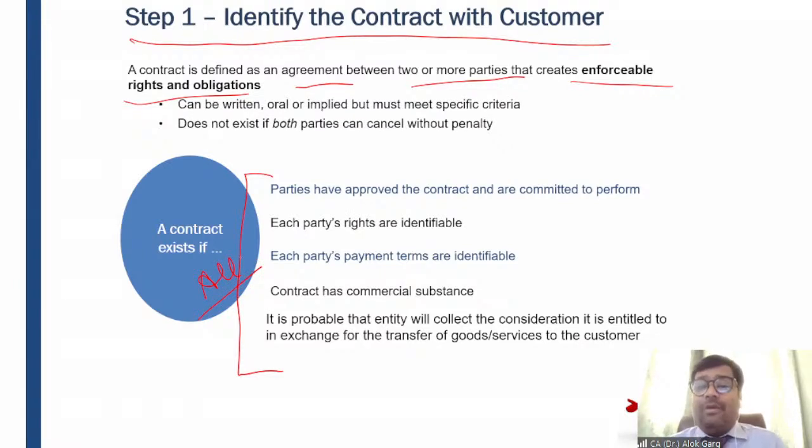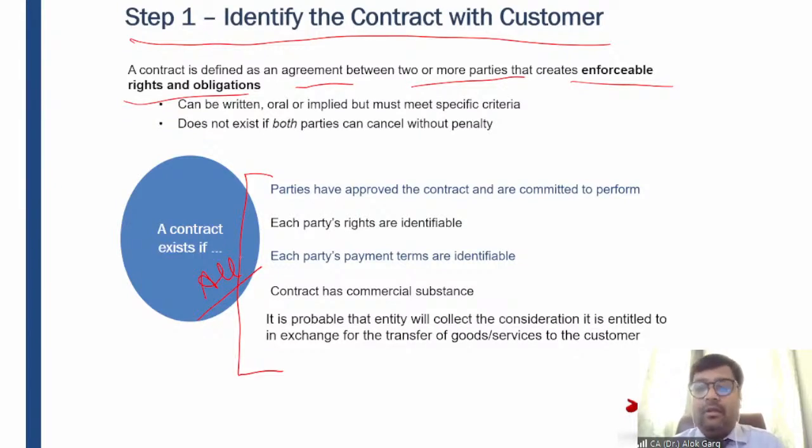A contract does not exist if both the parties can cancel without penalty, okay? For example, I am a chartered accountant and I have entered into a contract with my customer, who is my client, and my job is to file GST returns on a quarterly basis, and his job is to pay me the money, okay? So we both are okay to walk away from the contract without paying any penalty. Even if I do not file any GST return, there is no penalty clause which enforces me to perform my duties or obligations, right?